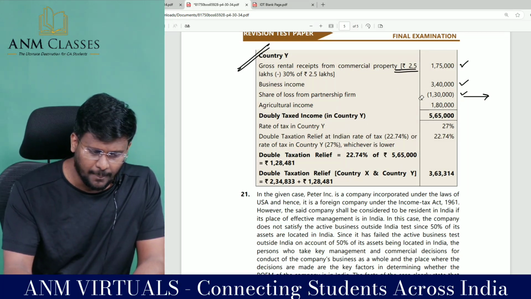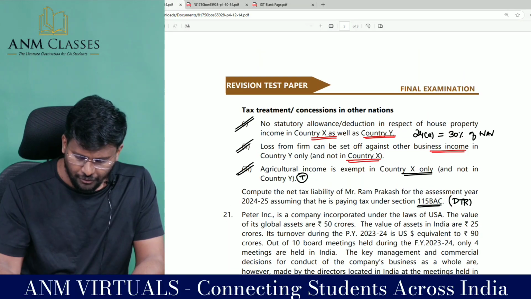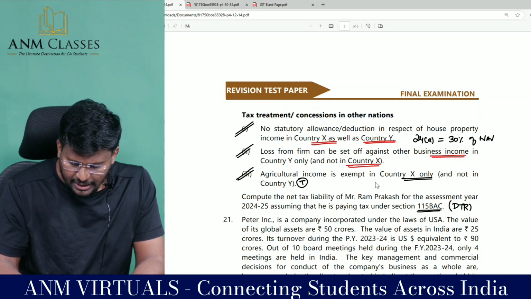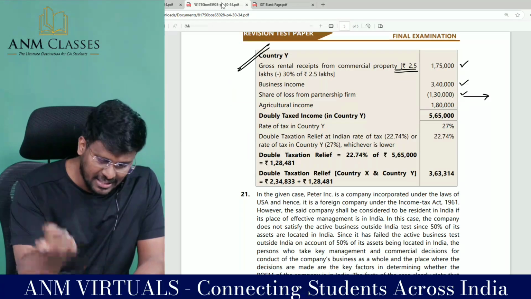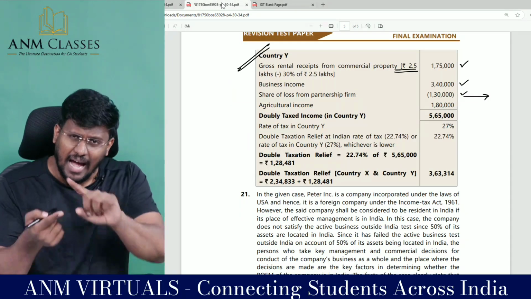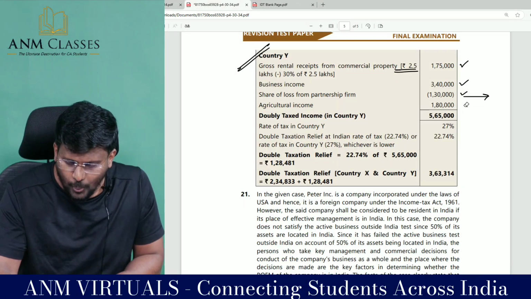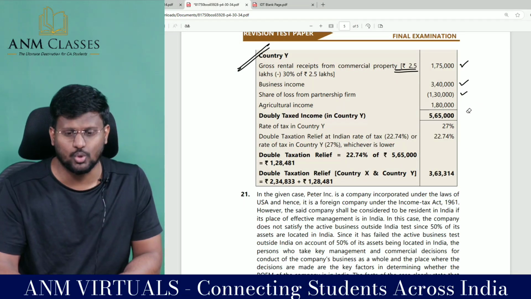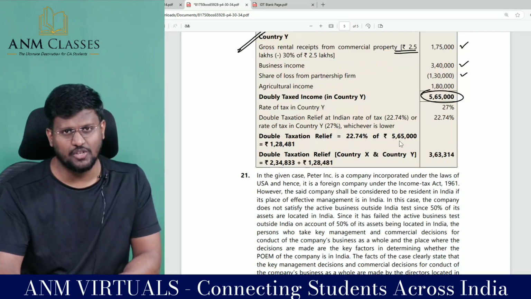And agricultural income: in India you pay tax to the extent of it. Sir, agricultural income is exempt in country X only and not in country Y. That means in country Y you pay tax and also in India you pay tax. So it's a doubly taxed income. So 1,80,000 I am including. Fantastic to the core, sir. Hope you are getting it. So the doubly taxed income is 5,65,000.